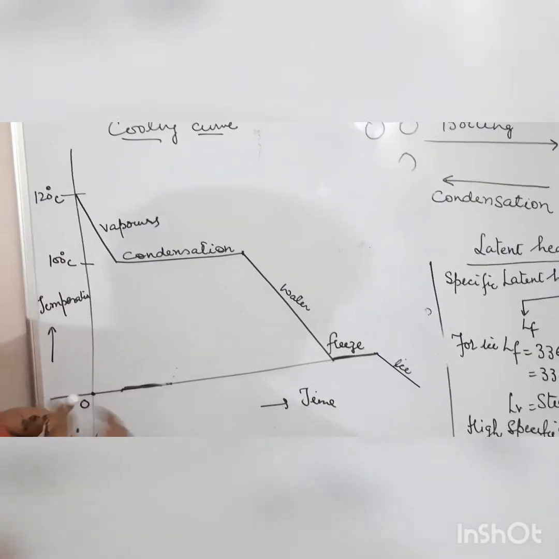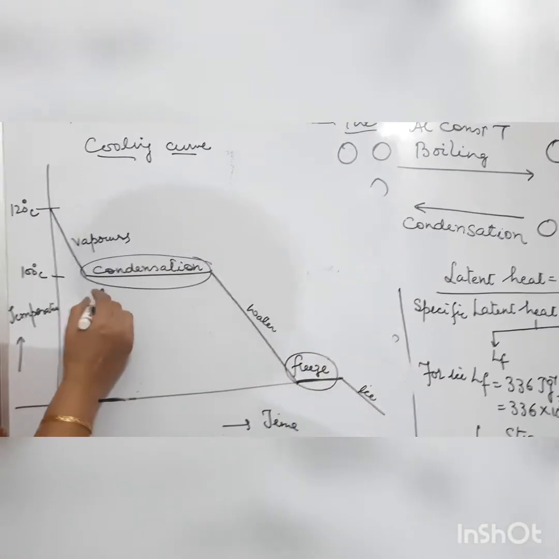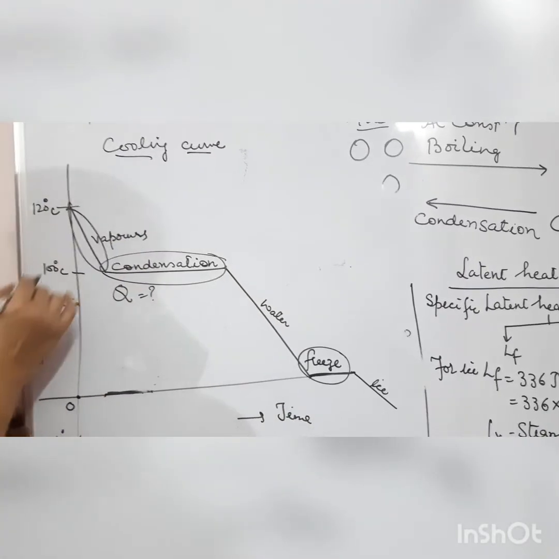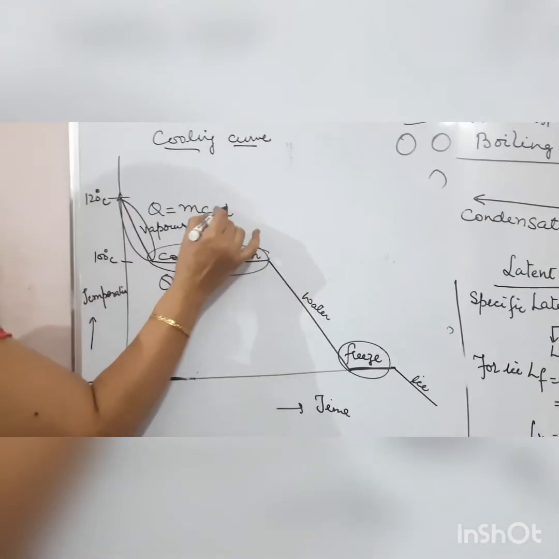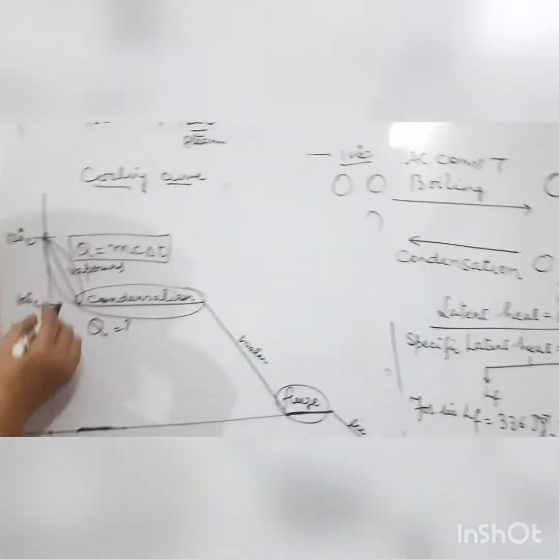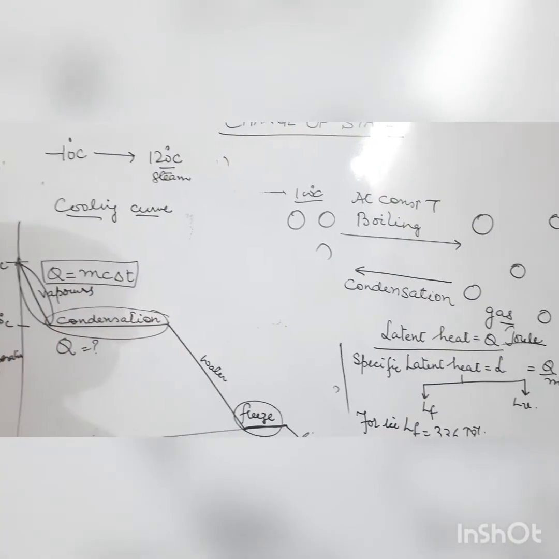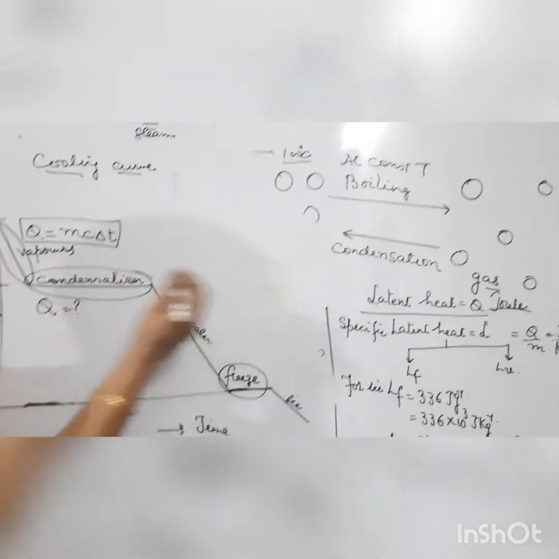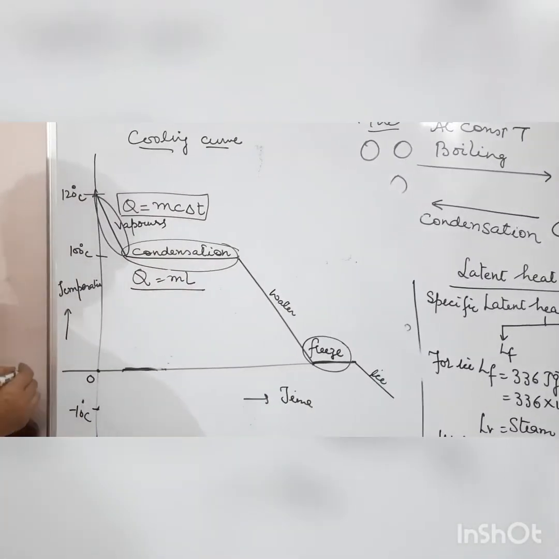One more important thing: during the state change, how will you find the value of Q? During a temperature change, how can you find the value of Q? Remember that in the previous topic we found the amount of heat required to change temperature. The formula is mcΔT. But during state change we do not consider this ΔT because temperature remains constant. For that we take the help of specific latent heat. So here we find Q with the formula mL.